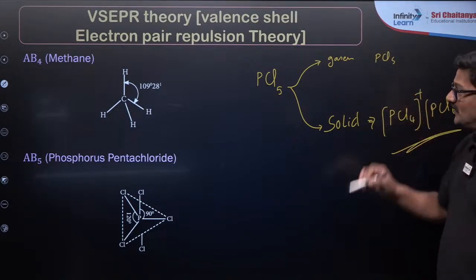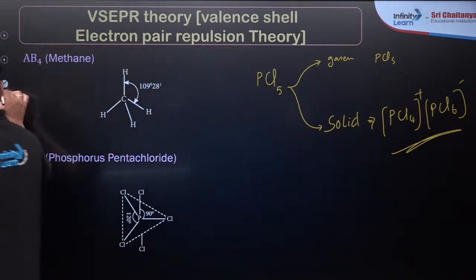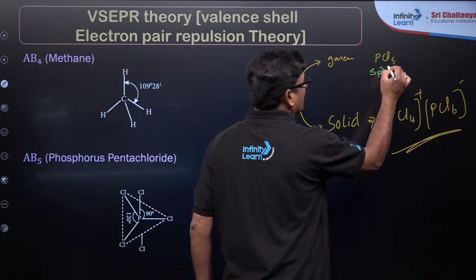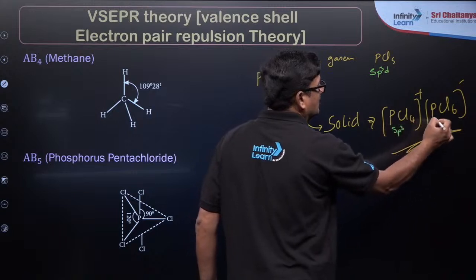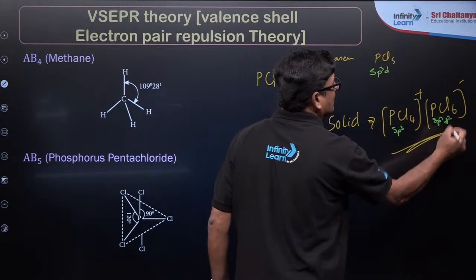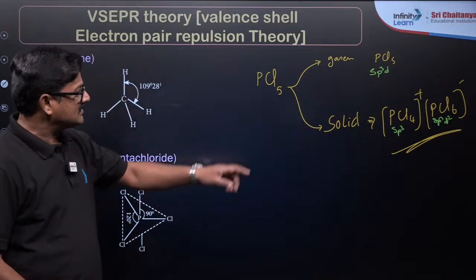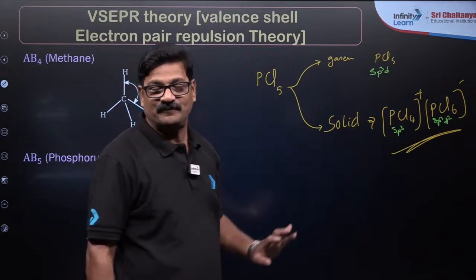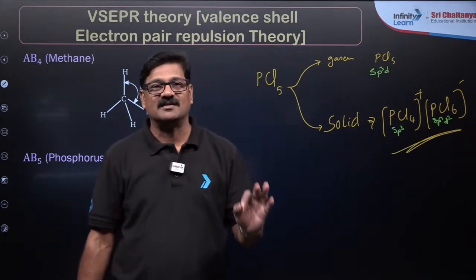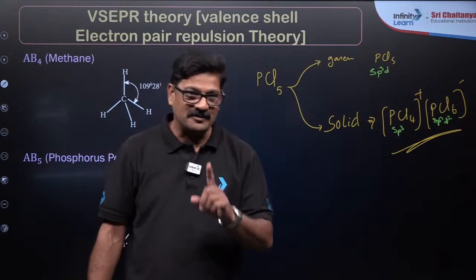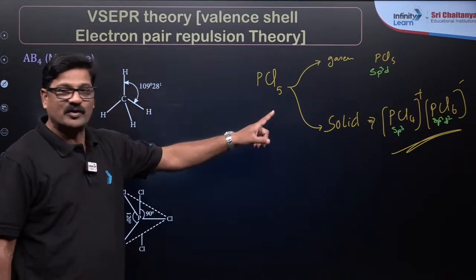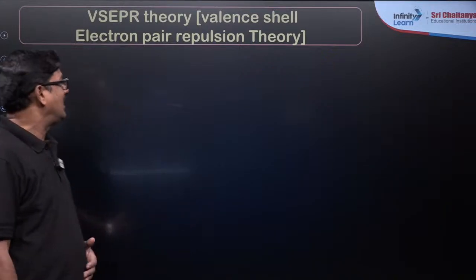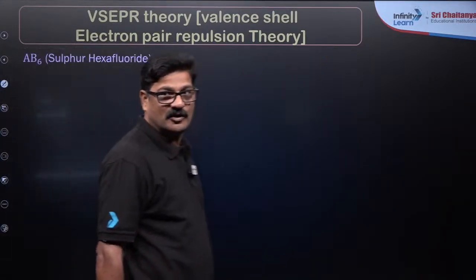इसमें आपका हाइब्रिडेशन क्या होगा? हाँ, yes it is sp3d होगा, इसका sp3 होगा, इसमें sp3d2 होगा. समझ में आ रही क्या बेटा? जे नीट एग्जामिनेशन में एक काफ़ी इंटरेस्टिंग पॉइंट का वजह से क्वेश्चंस आने का ज़्यादा संभावना भी है. So mind it, we are giving you a very good amount of content. Everybody please take a note of these important things, and as days go on we are going to provide some more important things. And let us talk about AB6, sulfur hexafluoride.